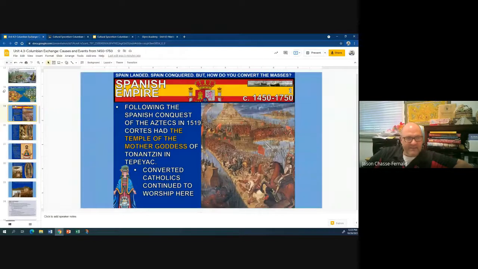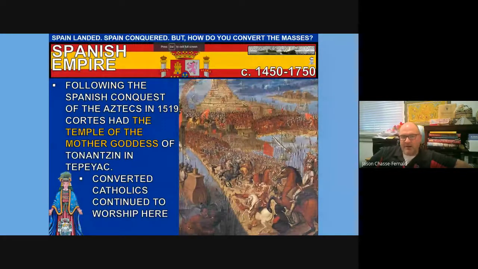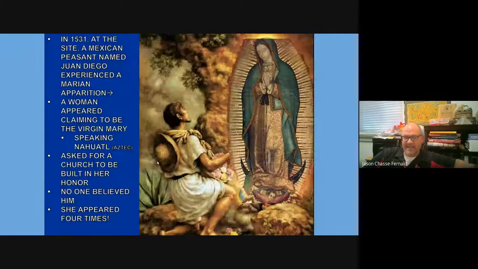Let's go through a couple of basic facts about this. I'm just going to read through these slides. Following the Spanish conquest of the Aztecs, technically 1519 is when the meeting takes place, and the conquest is wrapped up by 1521, Cortez had the temple of the mother goddess of Tenochtitlan in Tepeyac converted to Catholic use. Converted Catholics continue to worship here. So a temple that was dedicated to the mother goddess is deconstructed and then reconstructed as a Catholic church.